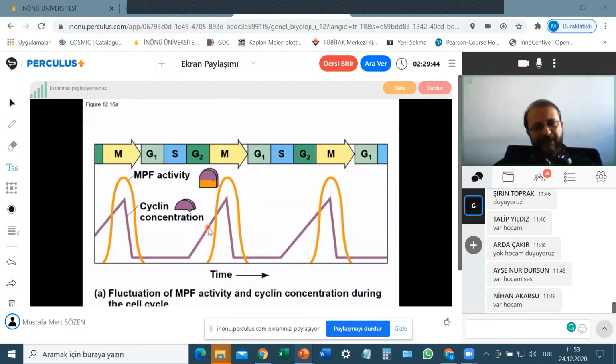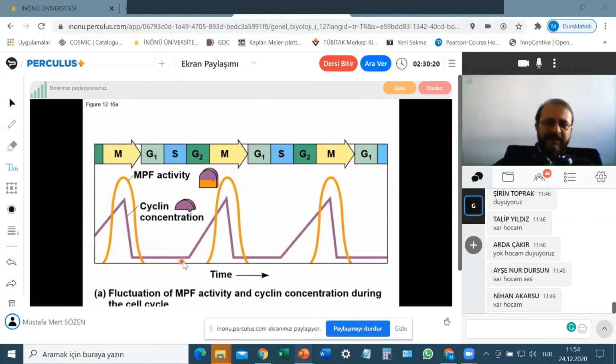And after a concentration point, these cyclins are able to find their partner CDKs, and they bind to them. But for this, they have to reach a concentration in the cell. When the cyclin binds to a CDK, that CDK molecule is activated. When another cyclin binds to CDK, the second CDK is activated too.